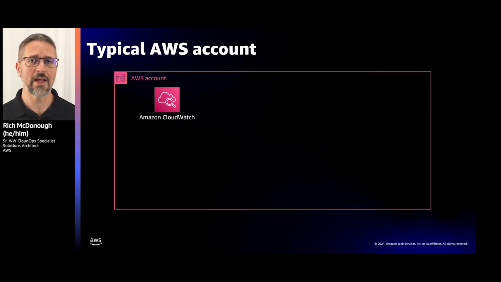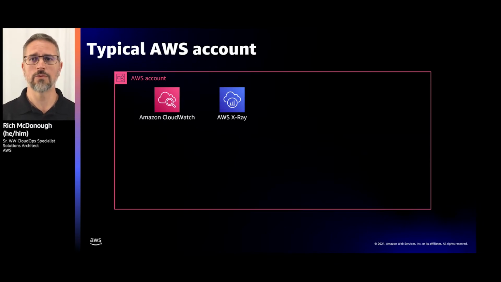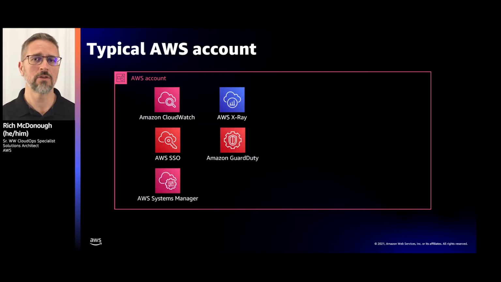CloudWatch provides a pane of glass for logs and metrics across much of the entire environment that you're operating. AWS X-Ray is likewise a managed tracing service that customers can use to leverage deep understanding of their application's health and operations. And there's other tools as well, such as AWS Single Sign-On Service. There's GuardDuty, Systems Manager, and AWS Config, which is used to both record the history of changes to AWS resources and also remediate compliance issues if they are found.